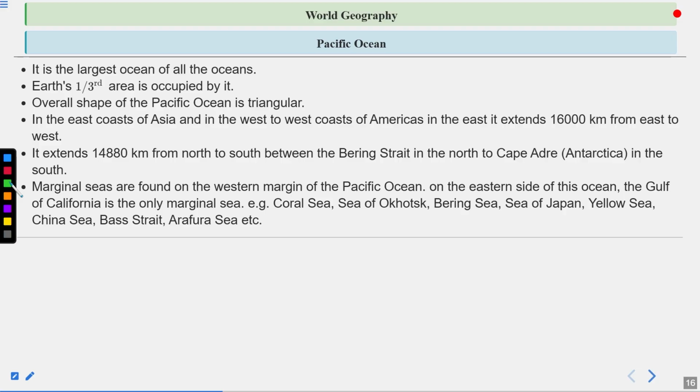So, if we talk about these important seas that are sharing their boundaries or water with the Pacific Ocean, out of all of them, remember that South China Sea is the largest sea in the world as well, and you can find it merging with the Pacific Ocean on the eastern side of this ocean. So this is all about the Pacific, and do remember these are some of the important points. Bering Strait is also another important point that separates America from Russia or Asia. Remember that as well.